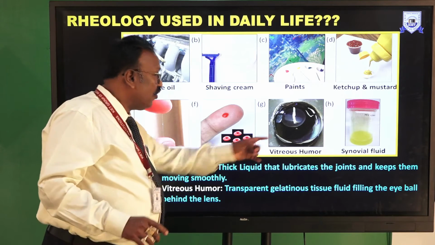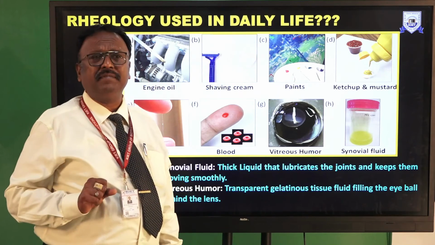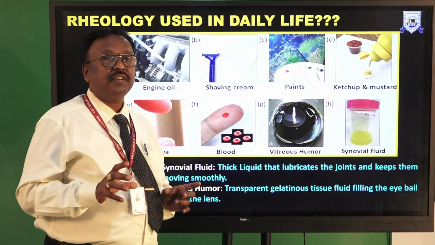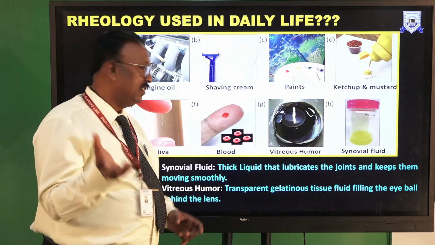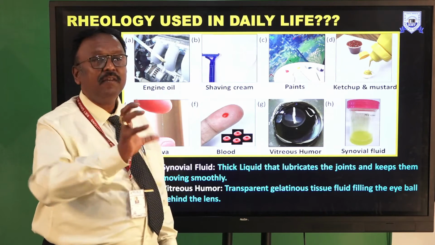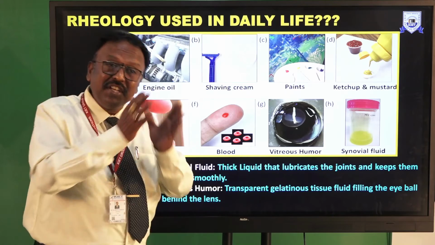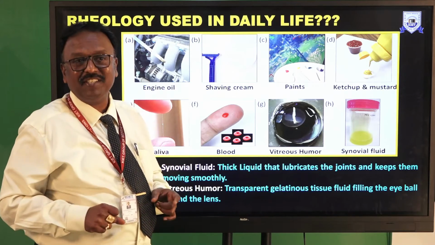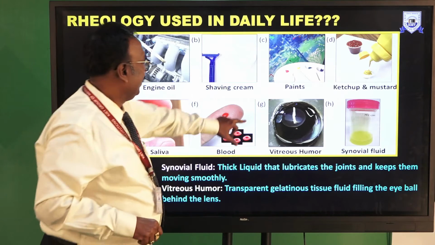And synovial fluid is a thick liquid present at the joints to keep the joints moving smoothly. These are all examples where the rheology principle is there.